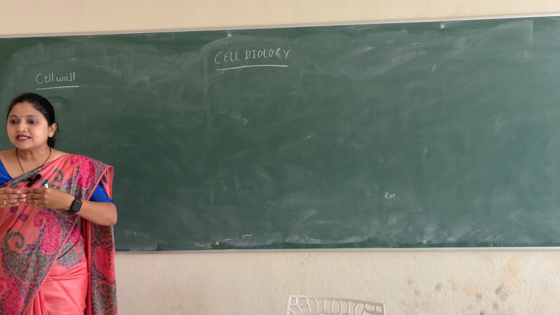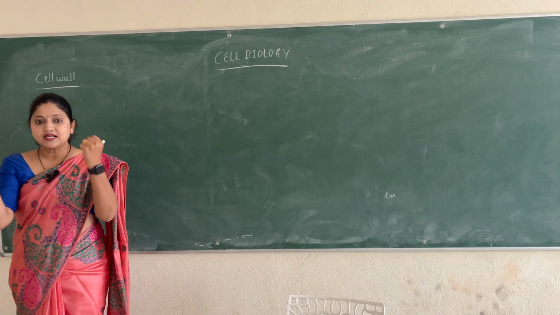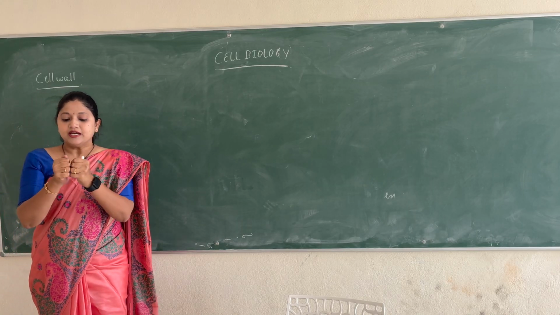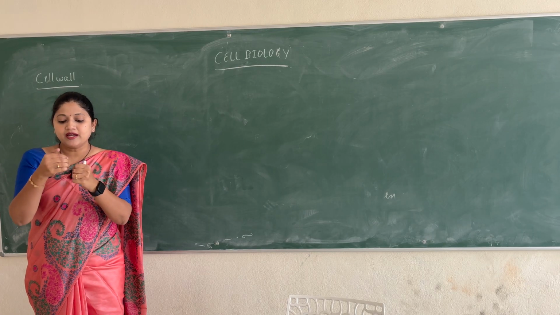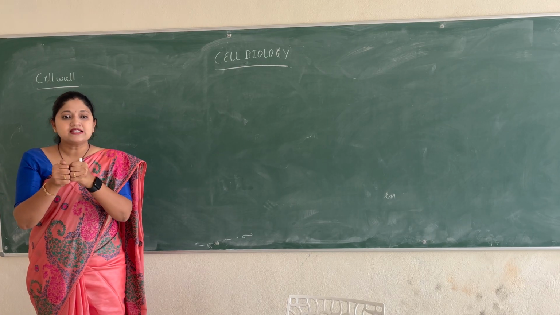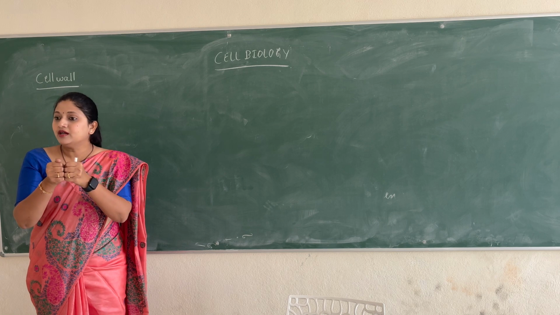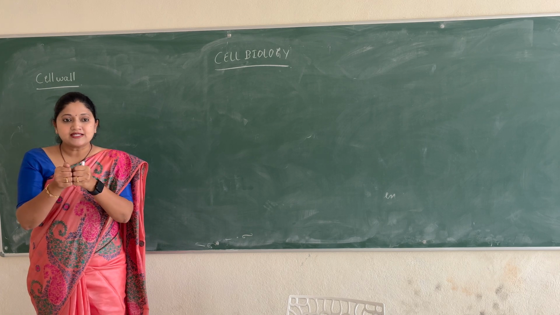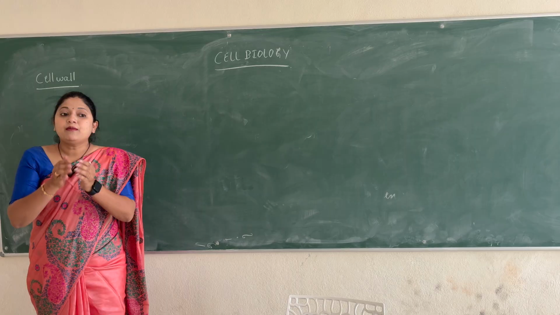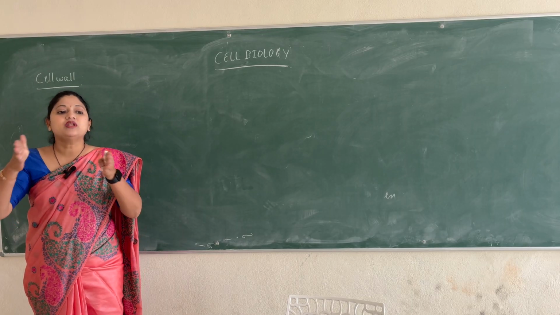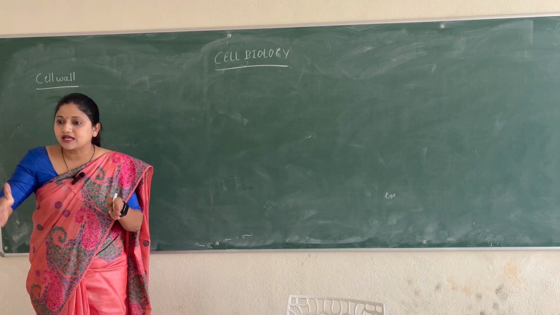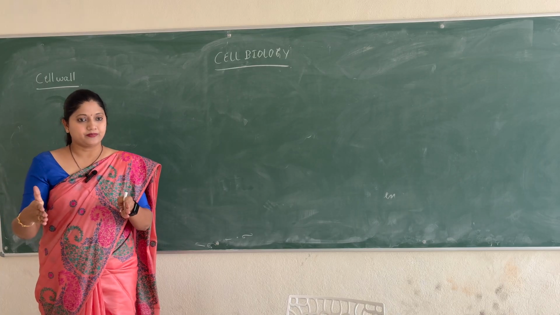If there are two cells, like this, one cell and another cell, these are two cells. When two cells are glued like this, in between these two cells there is a gluing of the middle lamella. So it is only the cementing layer between cells. Inner to the middle lamella, the actual cell wall formation will begin.